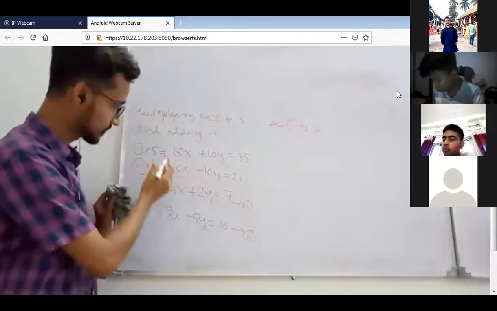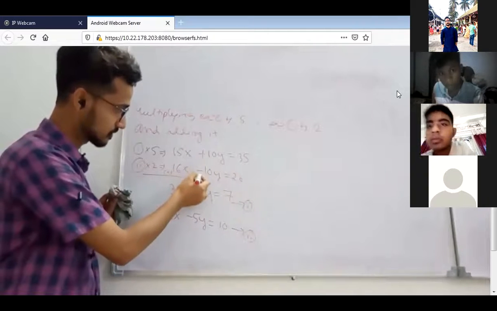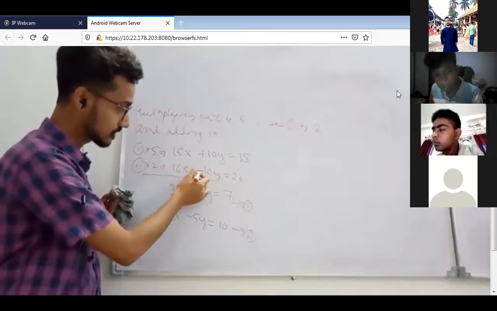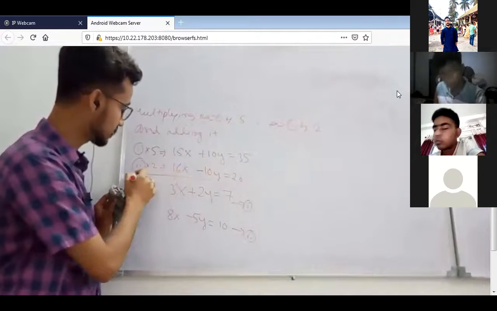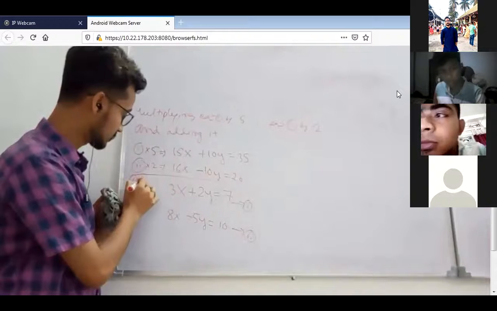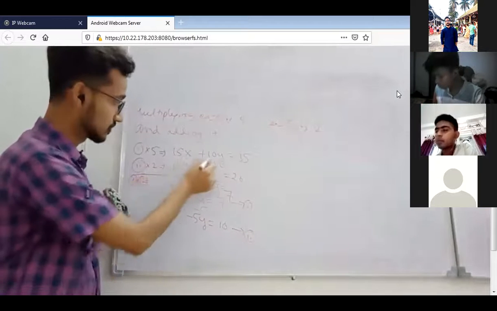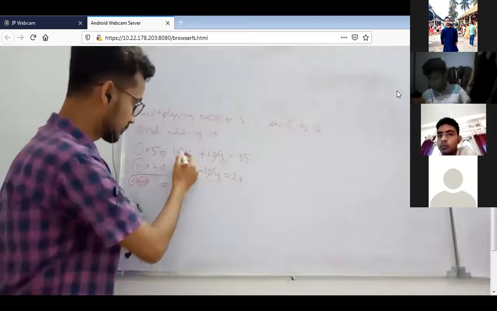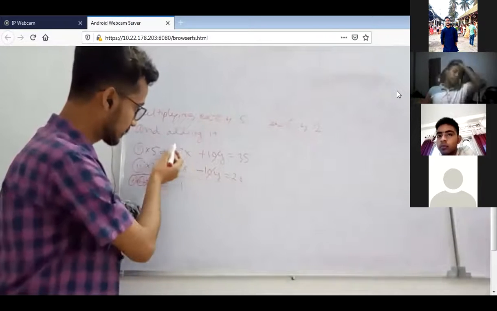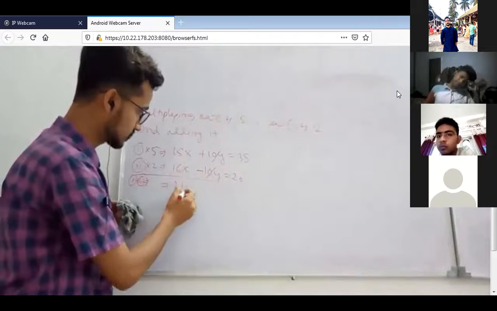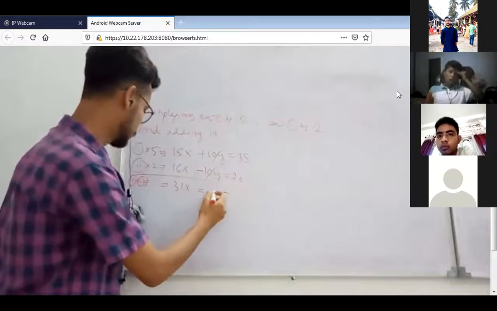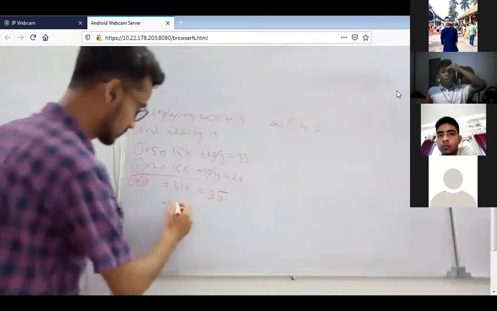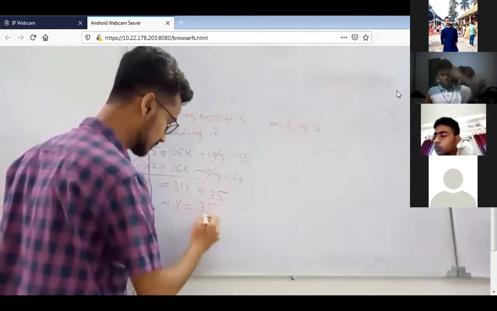Okay. Now just add it. It will be how much? In the minus, you have to write the opposite sign, but it is plus. You are adding now. So write down like this: 1 plus 2. So the 10y and minus 10y will get cancelled. So it will be 15 plus 16, 31x equal to 35. So 31x equal to 35. So x will be equal to 35 by 31. Clear?